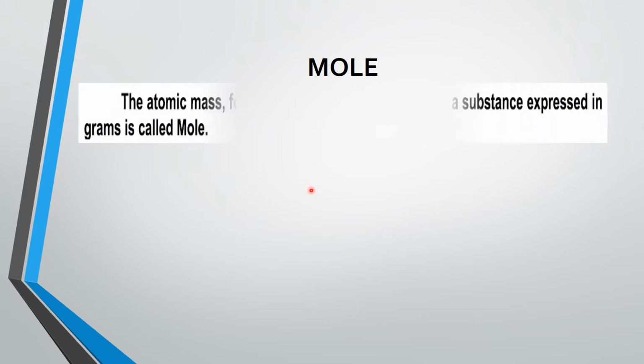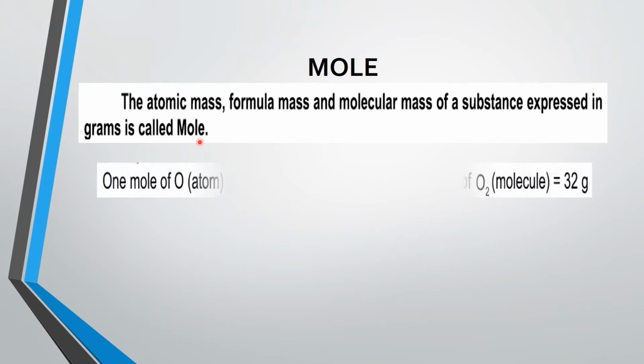Now what are the mole, atomic mass, formula mass, and molecular mass of a substance? When we express these masses in grams, it is called the mole. So 1 mole of oxygen atoms is 16 gram, as the mass of oxygen is 16. When oxygen exists in the form of the molecule O2, then 1 mole of the oxygen molecule will be 32 gram.